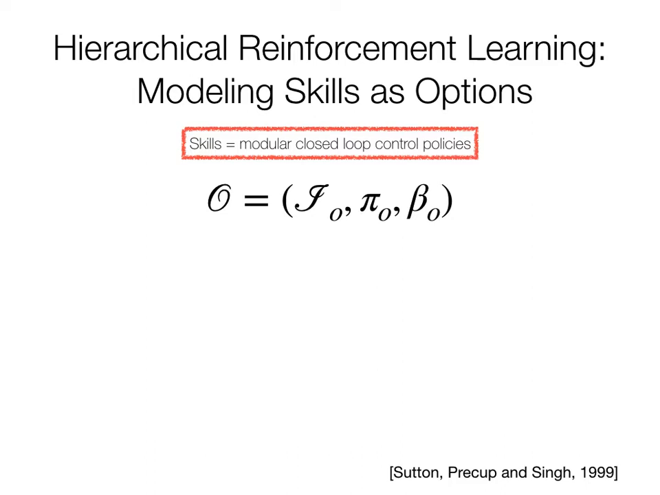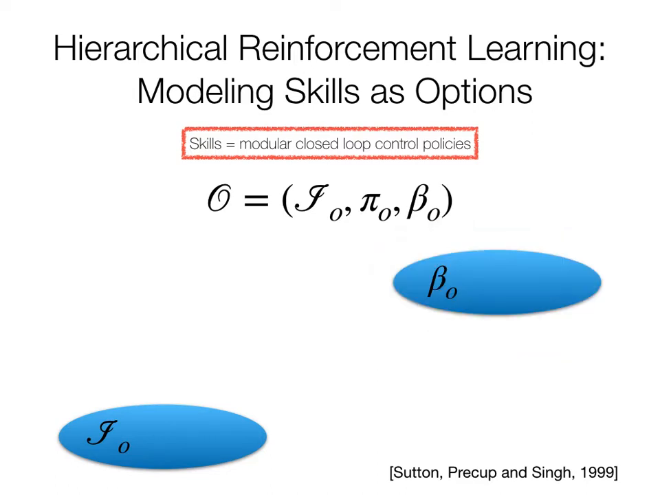Each option is defined using an initiation set, which is the set of states from which option execution is allowed to begin. The termination condition, which describes the set of states in which option execution is deemed successful. And finally, an option policy, which is a closed-loop controller that drives the agent from states in its initiation set to those in its termination set.